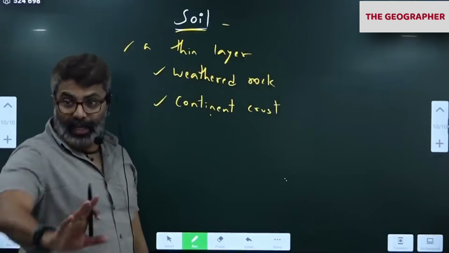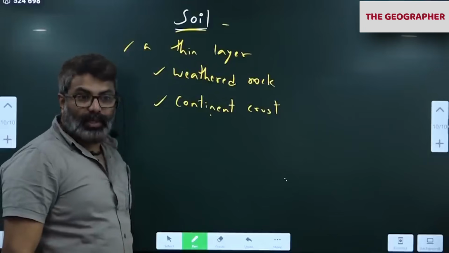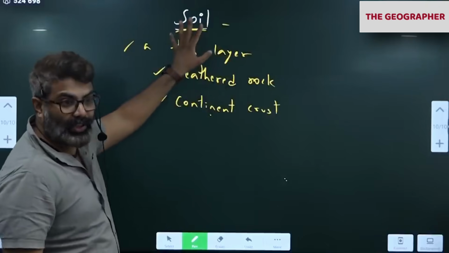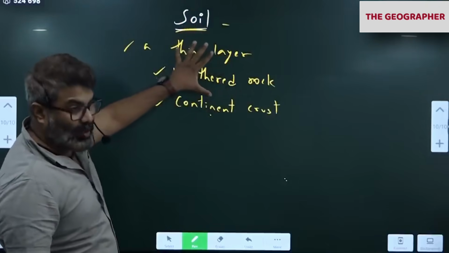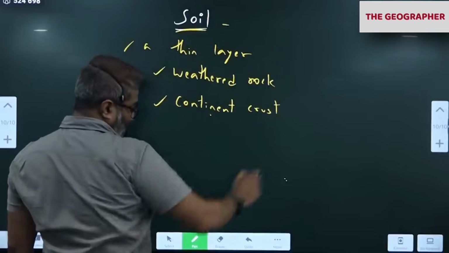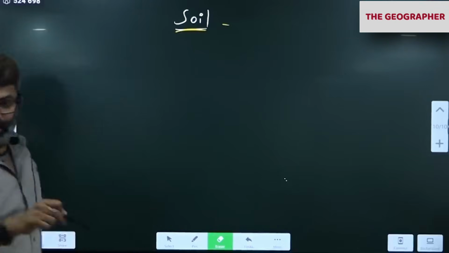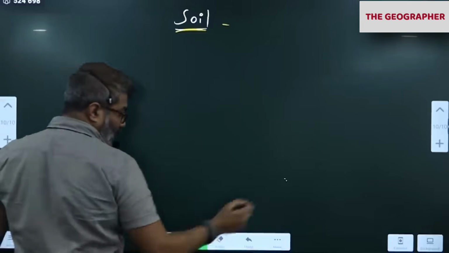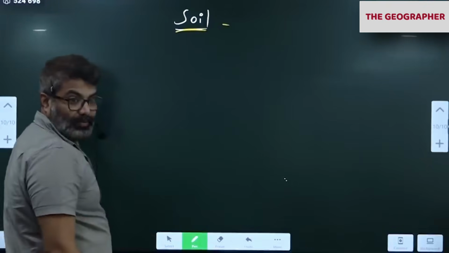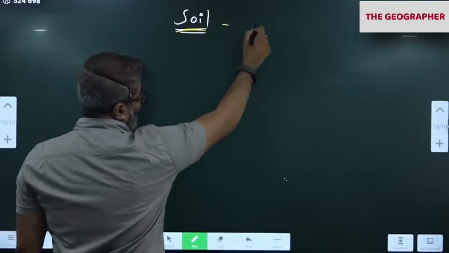If you notice, the definitions I give you are very simple, straightforward and based on observation. They are not from any book. If you type soil, the internet will show you some other definition, but our definitions are realistic and based on what we observe outside. In front of you only I created this definition. I wrote three points and added them. So you don't have to mug up. Always remember how to create a definition.